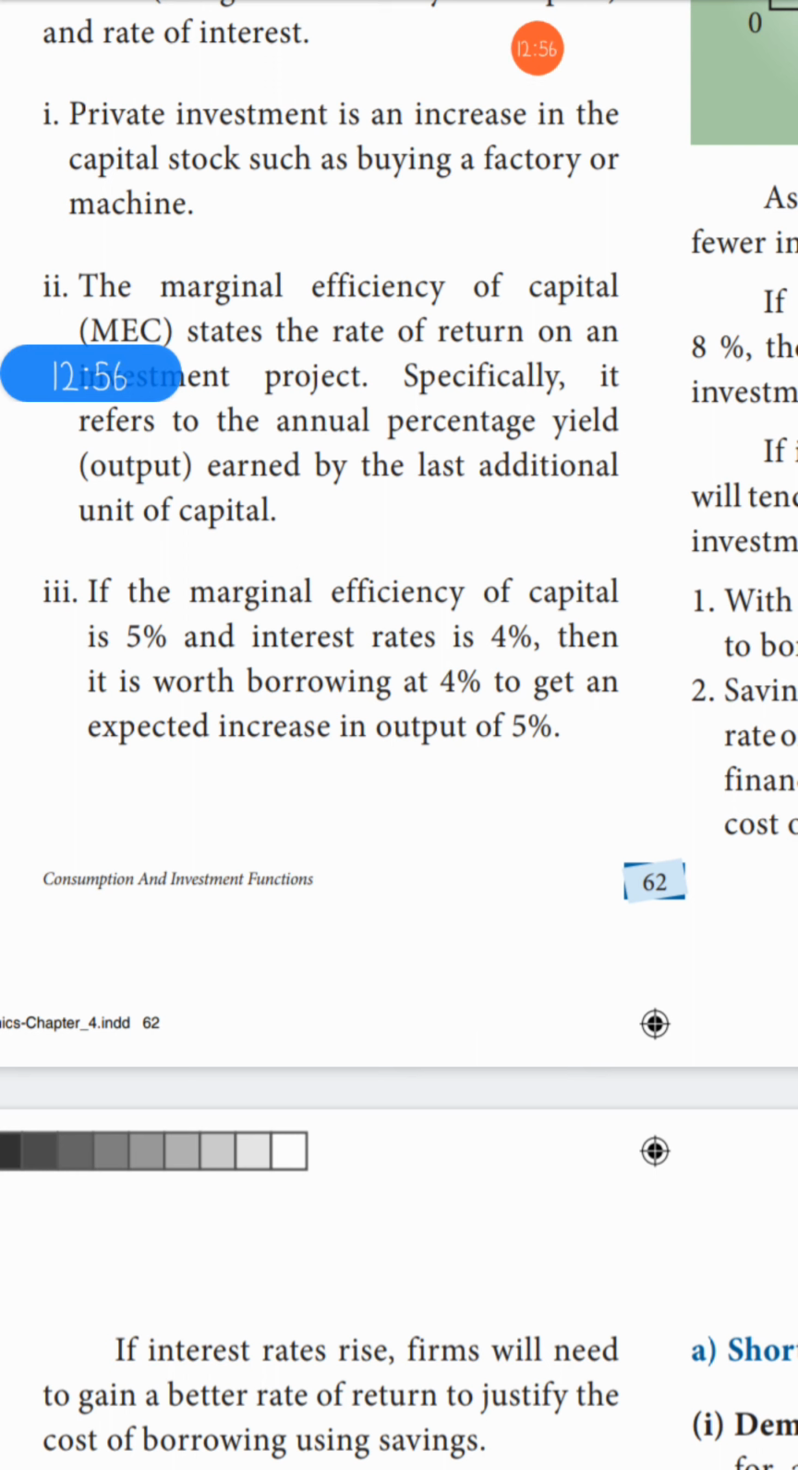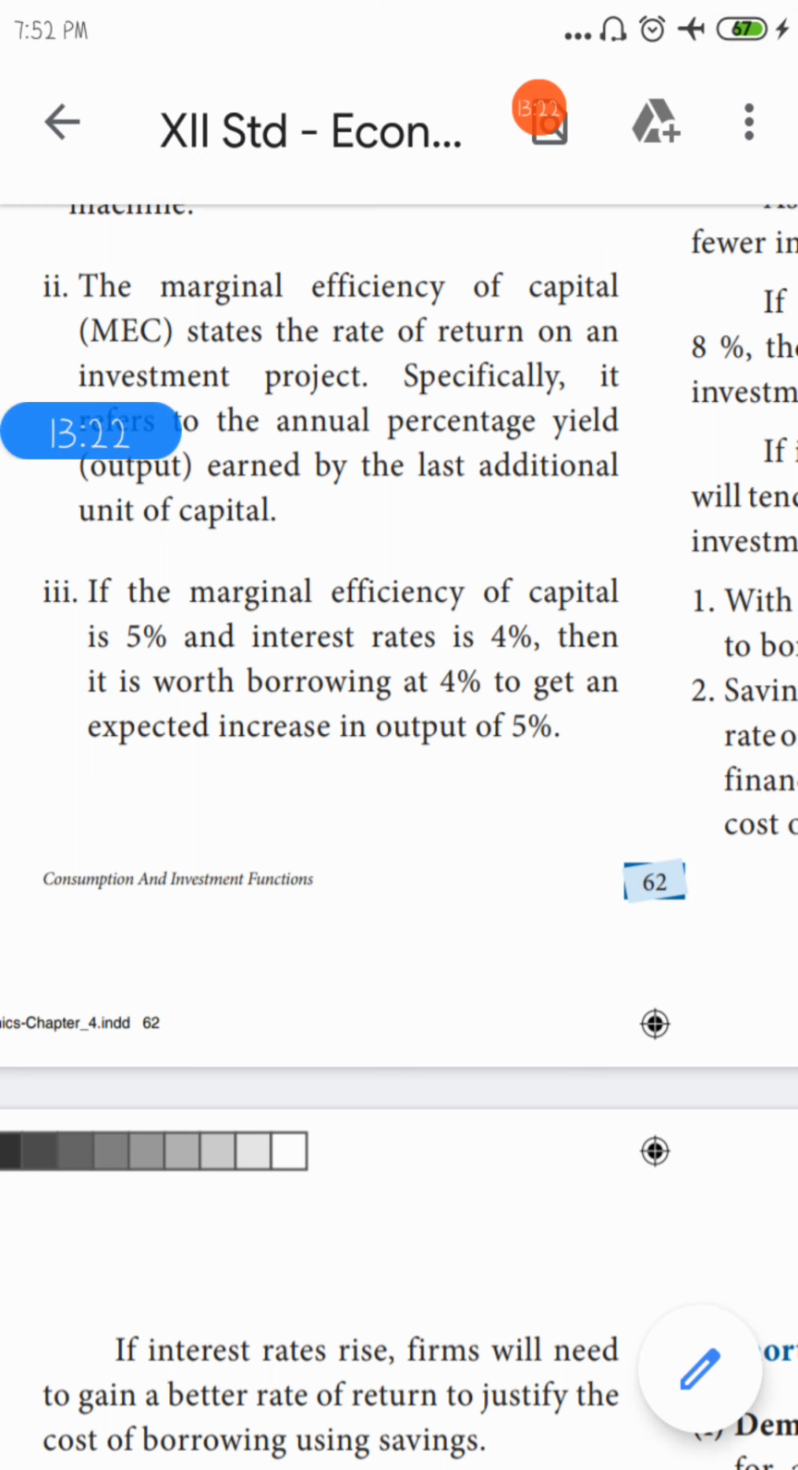Next is marginal efficiency of capital. It states the rate of return on an investment project. They will invest in some special project, like constructing a factory or a new office. This will increase the annual percentage. If the marginal efficiency of capital is 5% and the interest rate is 4%, then it is worth borrowing at 4% to get the expected increase.